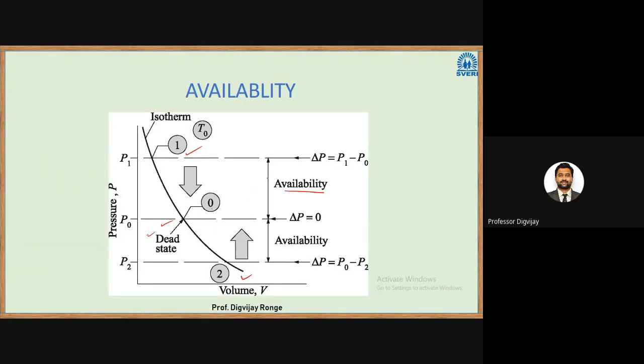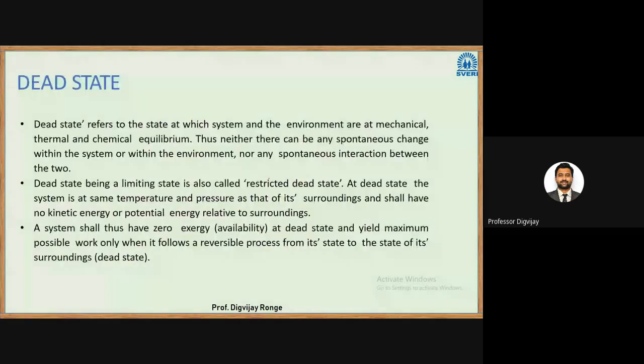Okay, availability is the maximum useful work that can be obtained from a system. So the dead state refers to the state at which the system and environment are at mechanical, thermal, and chemical equilibrium. Thus, there can be neither any spontaneous change within the system or within the environment, nor any spontaneous interaction between the two. Okay. When all the systems are at mechanical, thermal, and chemical equilibrium, in short, we can say that they are in thermodynamic equilibrium.